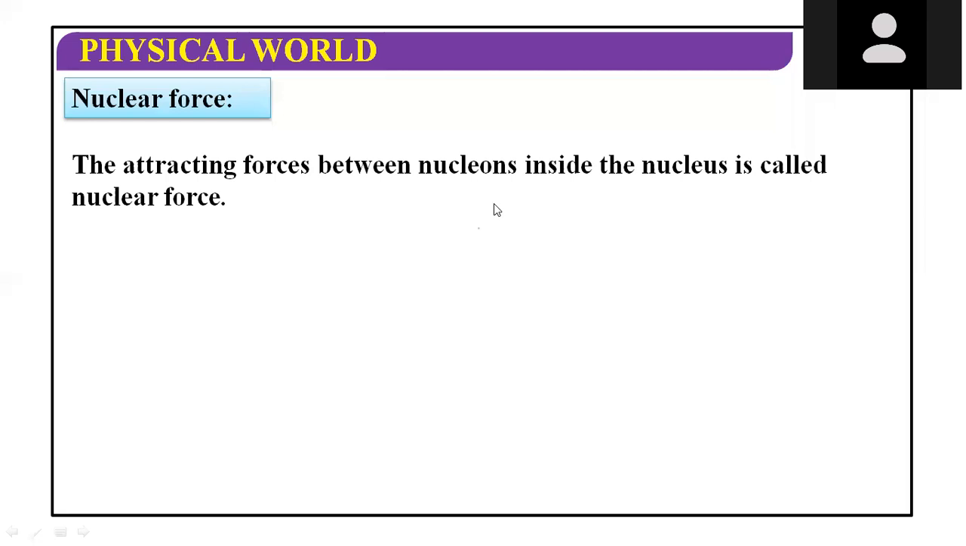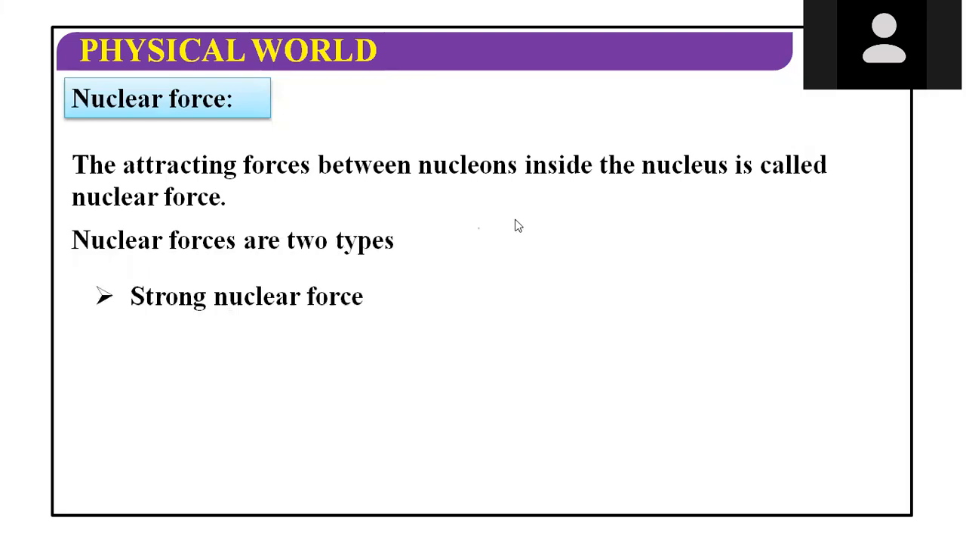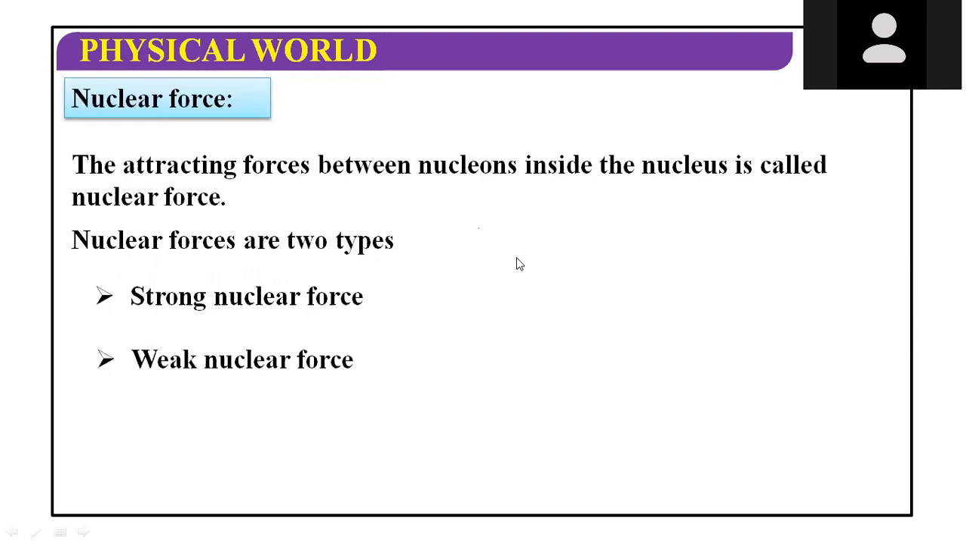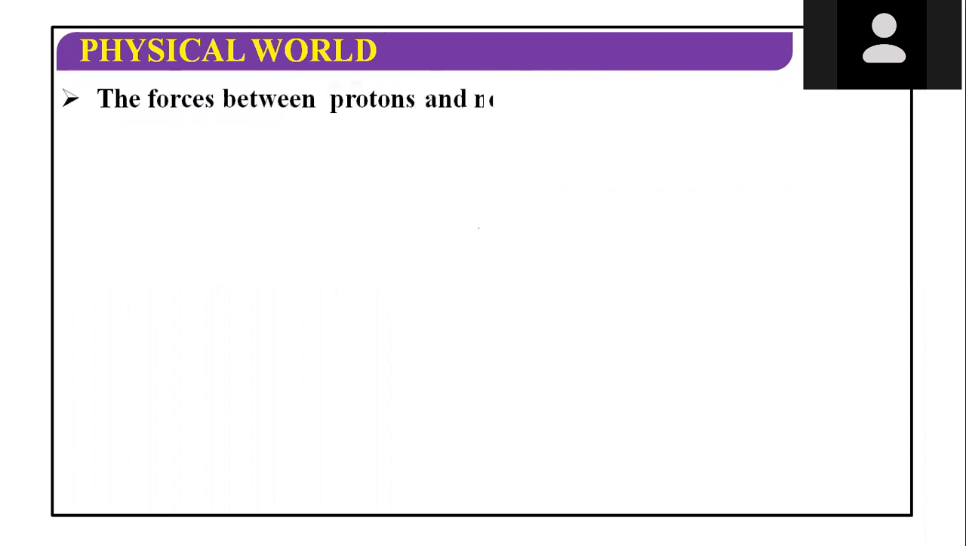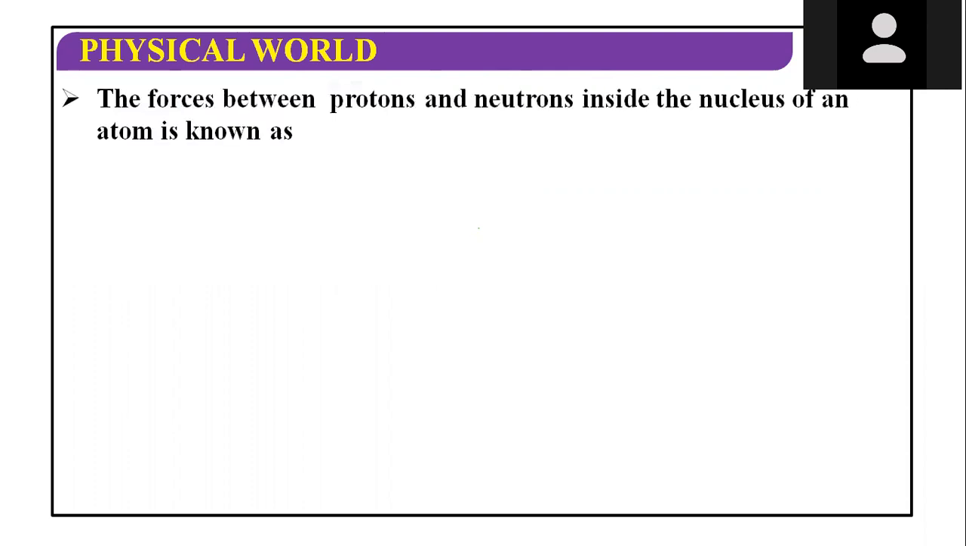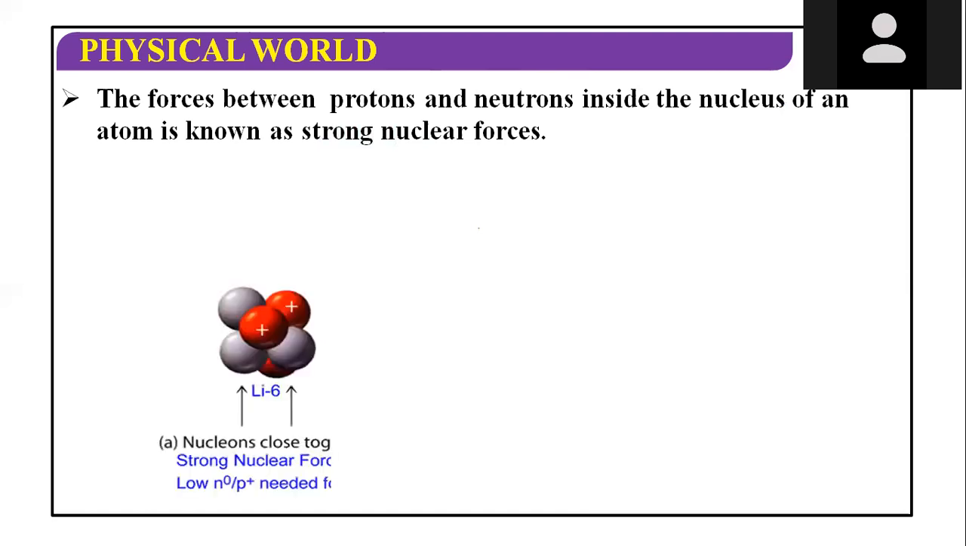Okay. So nuclear forces are of two types, strong nuclear force and weak nuclear force. How at one time the nuclear forces are strong, and at another time how they are weak, let us study one by one. So first we will take the strong nuclear force. The force between protons and neutrons inside the nucleus is known as strong nuclear force.